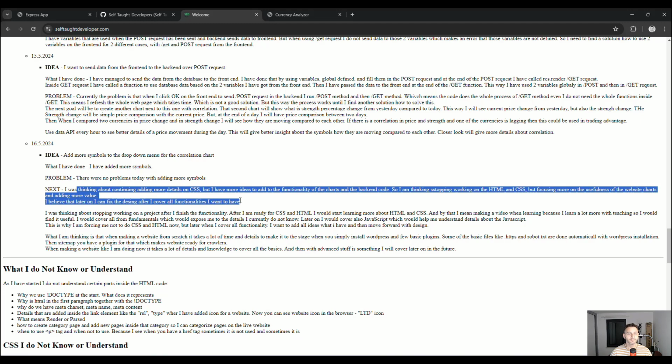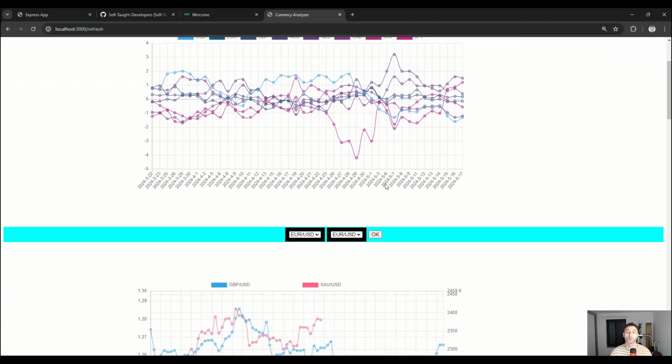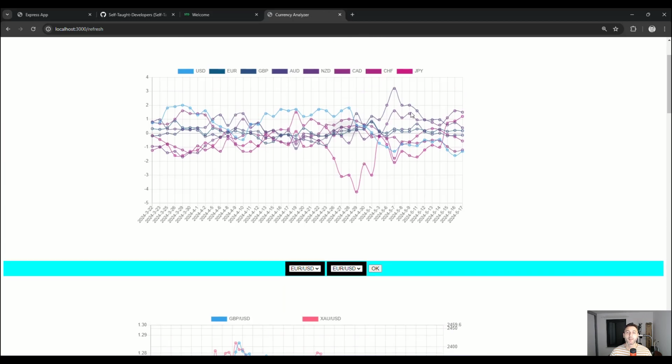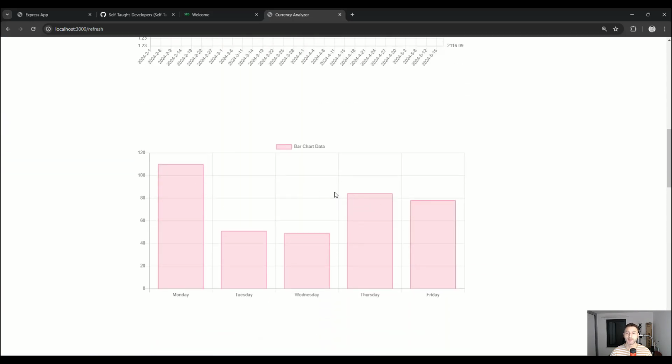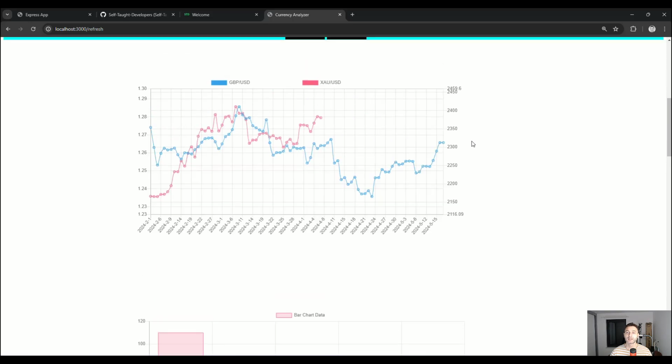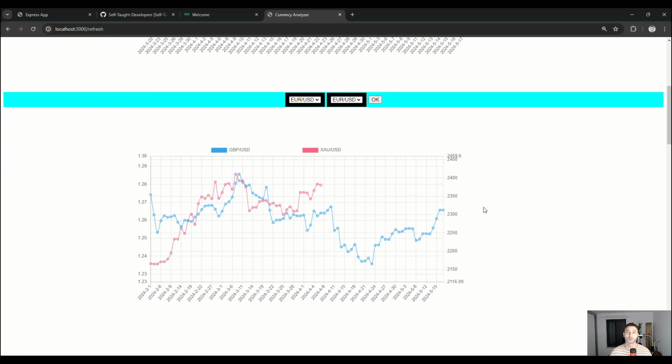Next, I have more ideas. I wanted to fix this one, to put more CSS and also to make the website a little bit better based on the design, but then I found out it makes no sense to work on the design right now, because I have not added all the functionalities I wanted to add. I wanted to add more charts here, more graphs to show more details, and also more of these charts to show more details about the symbols, and also comparison to find more data that are useful for the user based on the values I currently have.